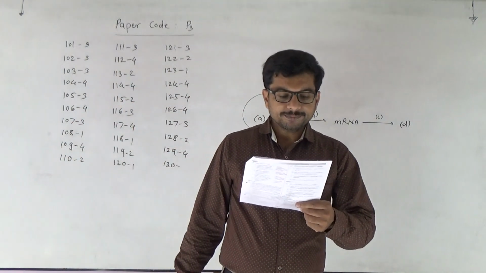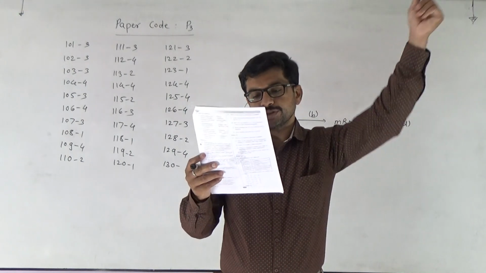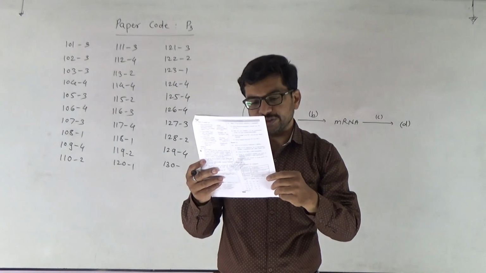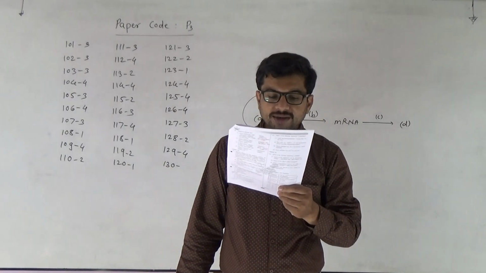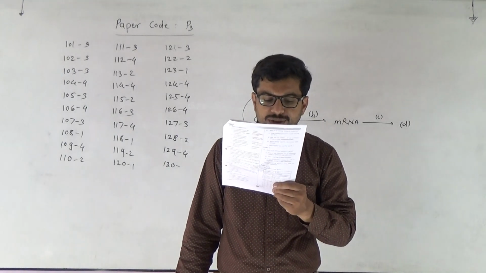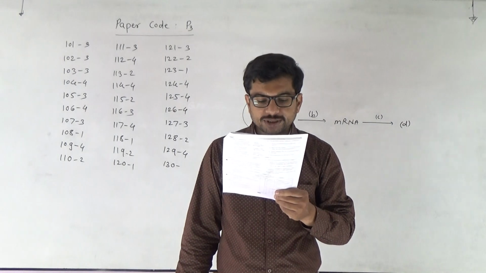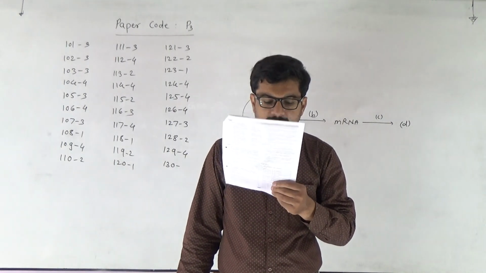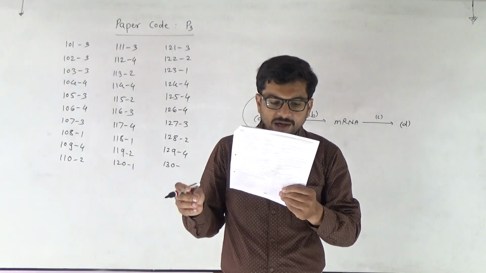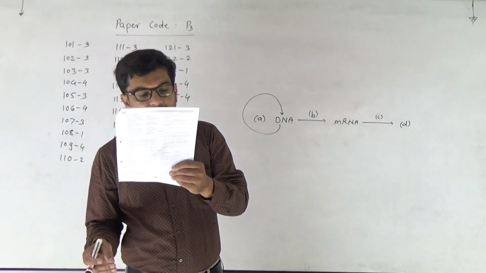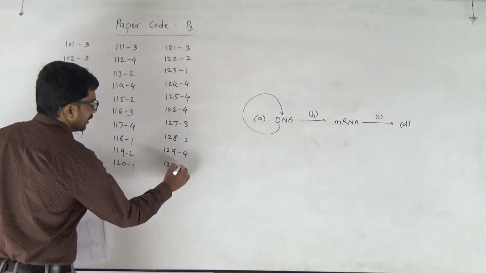Then 130. Once again match the pair. The answer is cells with the active cell division capacity. These are the meristematic cells. Second, tissue having all cells similar in structure and function is called simple tissue. Then tissue having different types of cells is actually complex tissue. An example of complex tissue is vascular tissue. And finally, dead cells with highly thickened walls and narrow lumens, sclerites. So answer 130 का answer है second.